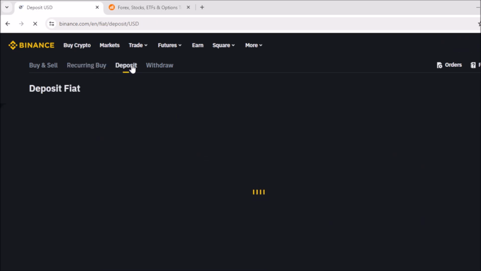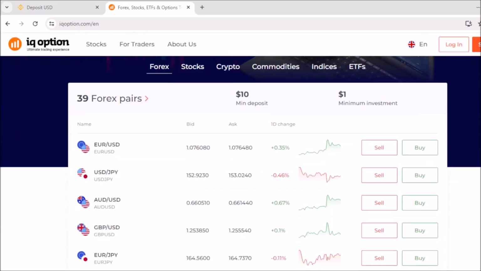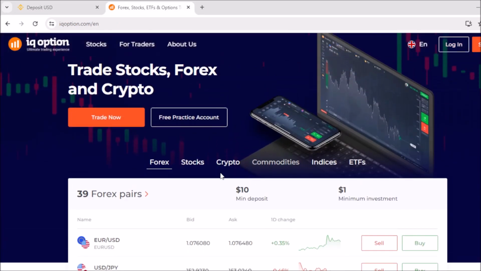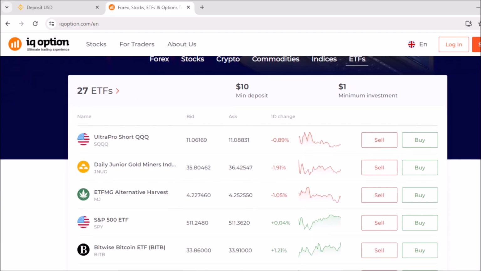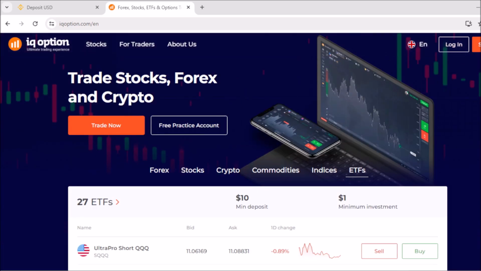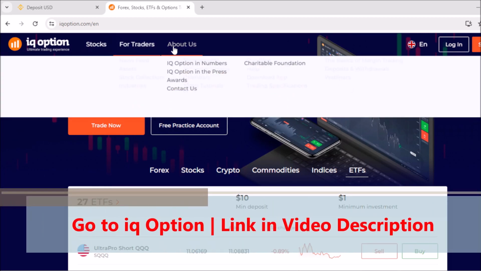IQ Option is a trading platform that offers a range of financial instruments for trading, including stocks, options, cryptocurrencies, forex, foreign exchange, commodities, and ETFs, exchange-traded funds. It's known for its user-friendly interface and accessibility to traders of all levels of experience. Here's what people can do with IQ Option.